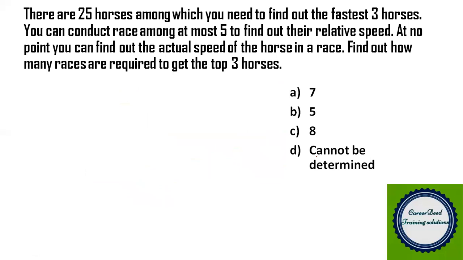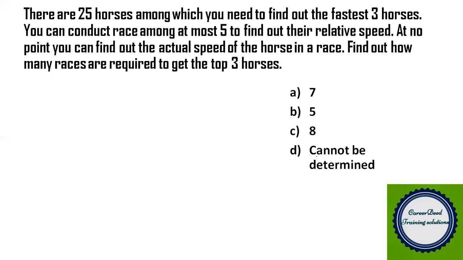There are 25 horses, among which you need to find out the fastest 3 horses. You can conduct a race among at most 5 to find out their relative speed. At no point can you find out the actual speed of the horse in a race. Find out how many races are required to get the top 3 horses.